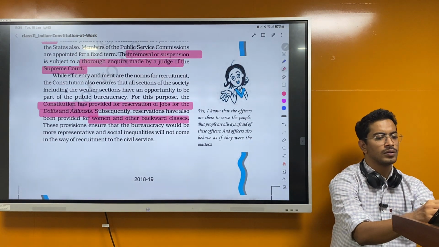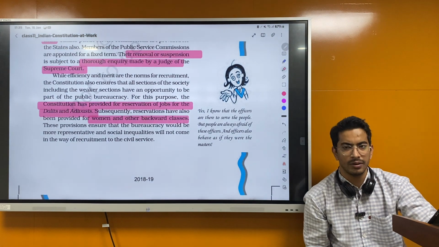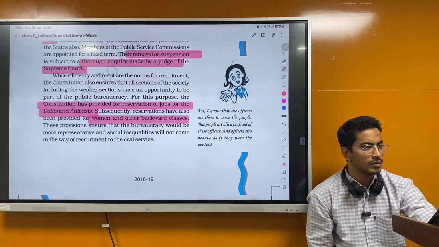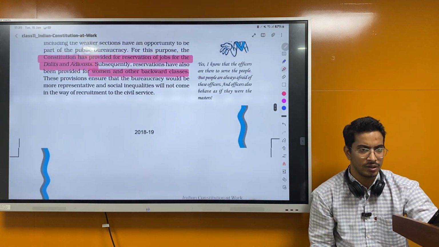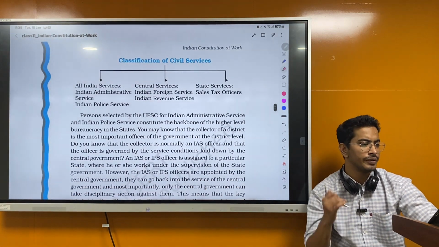These provisions ensure that the bureaucracy will be more representative and social inequalities will not come in the way of recruitment to the civil services. So, which is the new reservation category which they have added? Which article? Which amendment? 103. Yeah. Okay.